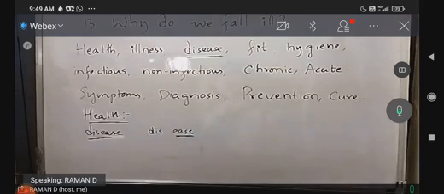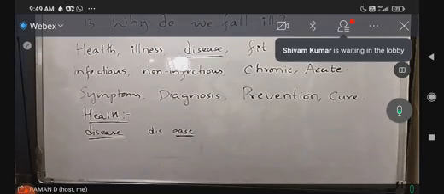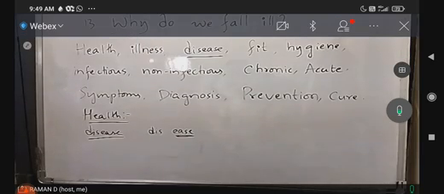Got my point? So health refers to being well in all three dimensions. Disease refers to not being comfortable, mostly due to some physical problem. That's it.